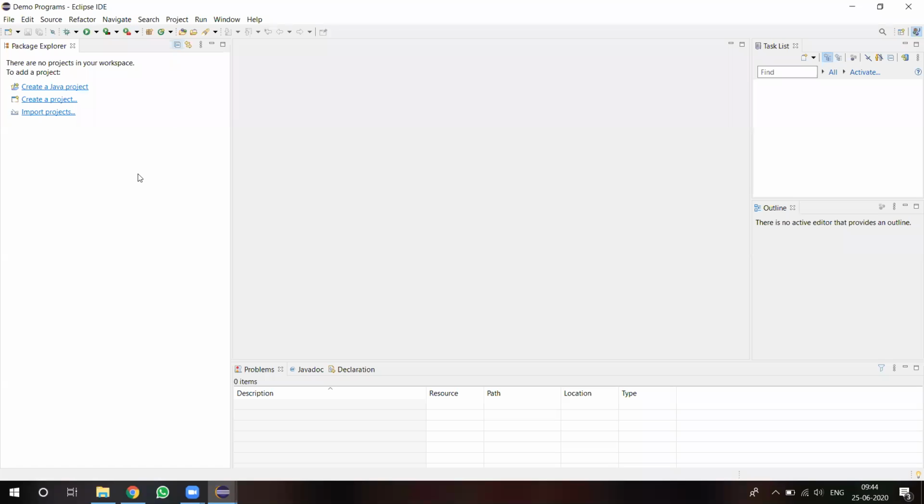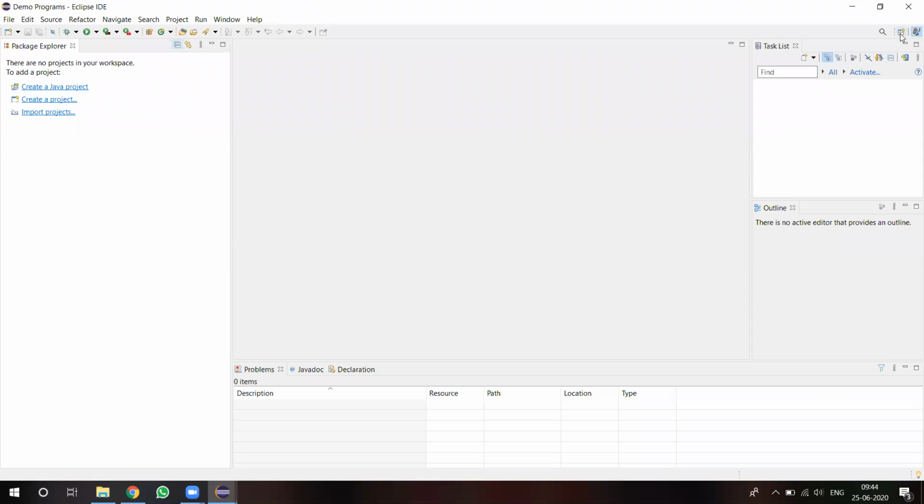Project explorer means, first, which type of project you want to implement. In Eclipse, we can implement multiple kinds of projects, either web application projects, core Java projects, or Android application projects. Different types of projects we can develop. Whichever projects you develop, all the projects will be displayed in this location.